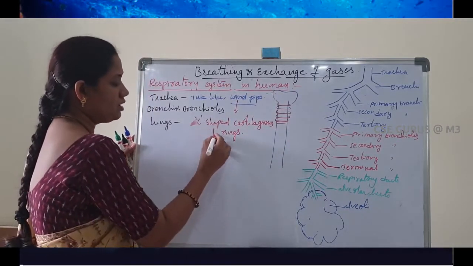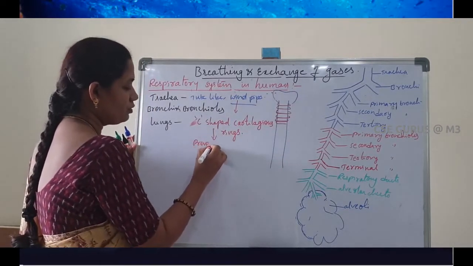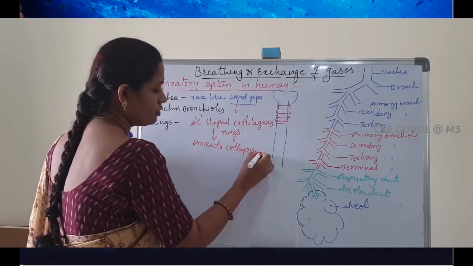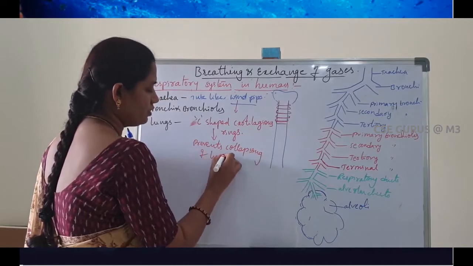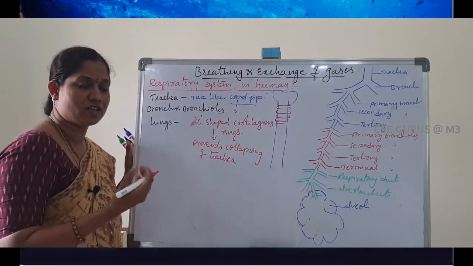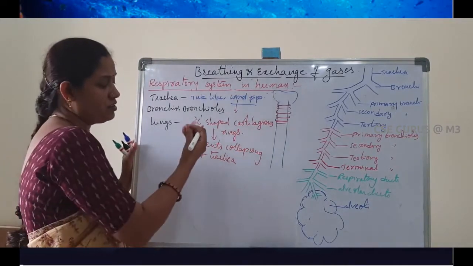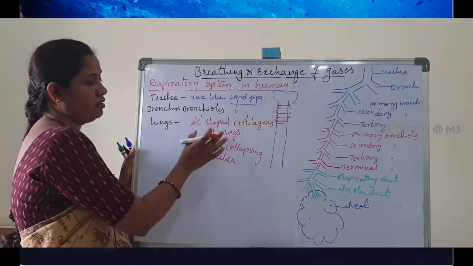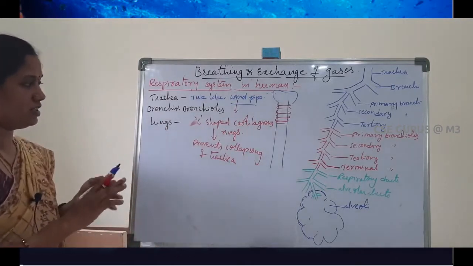These rings help to prevent collapsing of the trachea during inspiration and expiration. So this is about C-shaped rings.